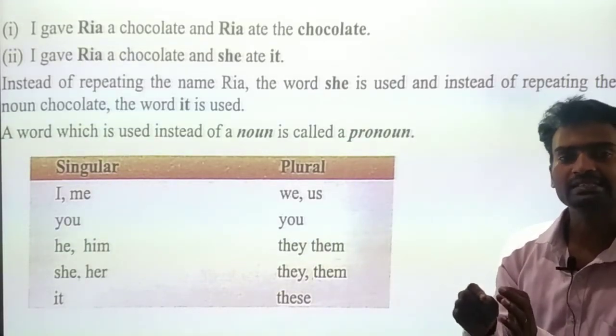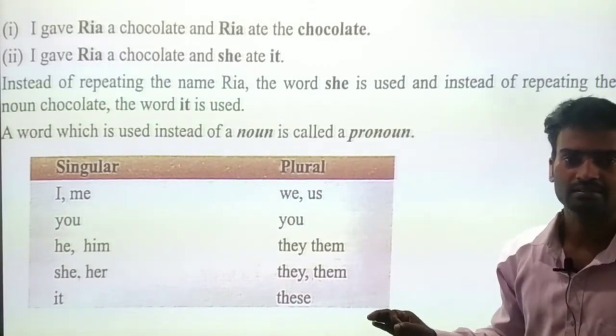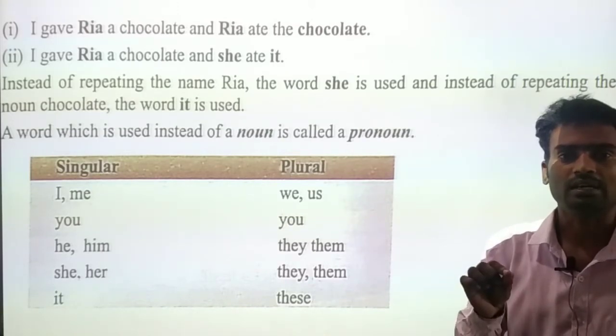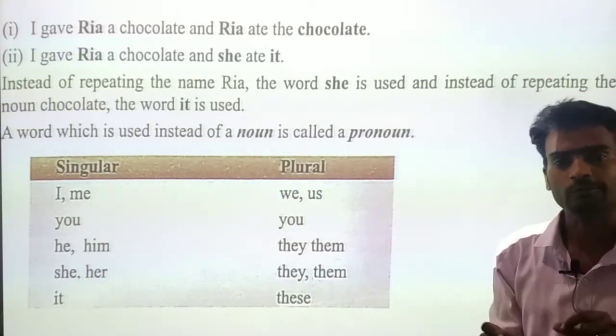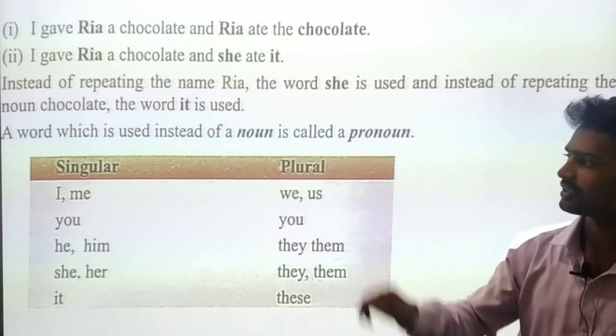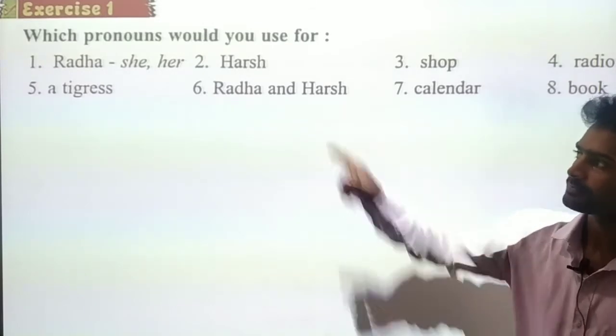If we can easily understand, don't worry about it. This is very simple to understand pronouns. First, we should keep in our mind what is noun and what are the pronouns. So here we have some more exercises which are given in your book.